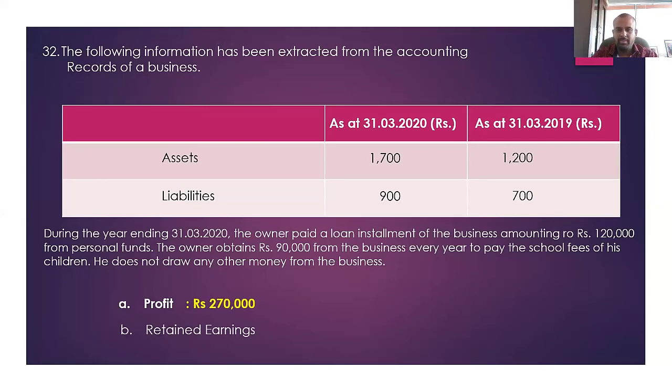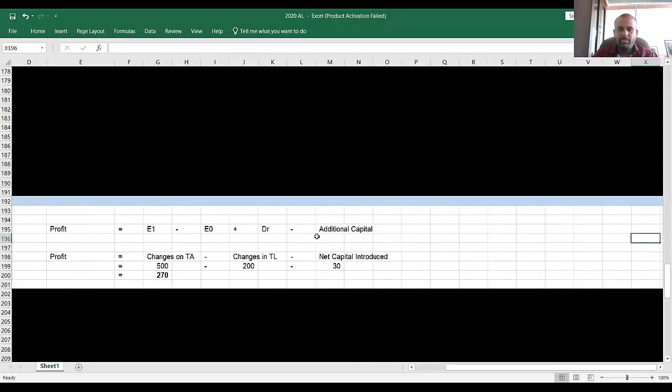Can someone tell me what is the formula that you use in calculating the retained earnings? What's the formula? Retained earnings. The profit reinvested by the business, by the owner.